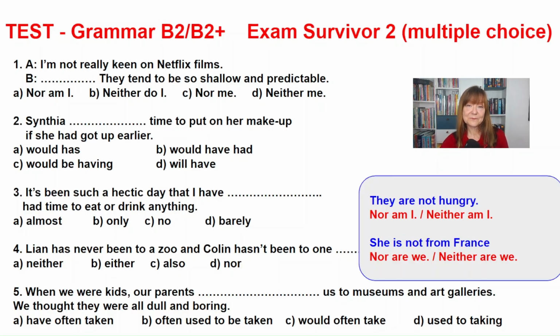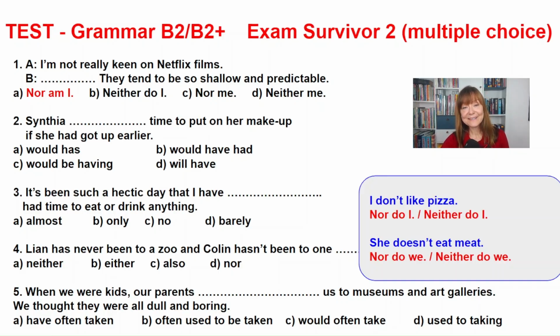But I want to show you some more examples. Okay? Let's study. If we change the main verb, we need to change the auxiliary verb as well. So, I don't like pizza, nor do I, neither do I. And the same pattern, she doesn't eat meat, nor do we, neither do we.